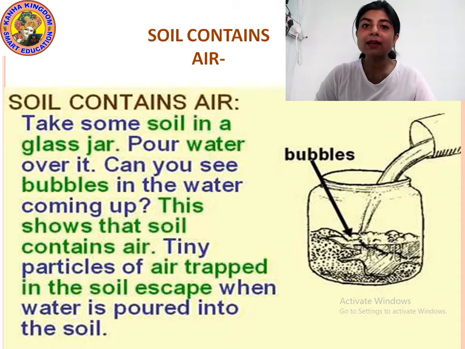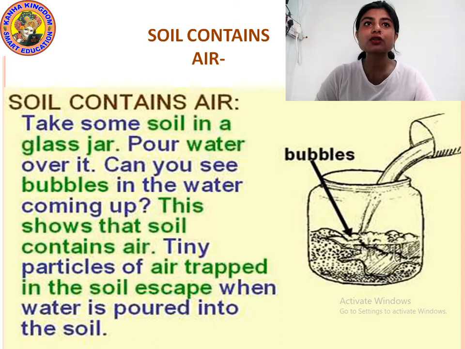Okay. Like soil contains water, soil also contains air. That is why plants grow in soil. Without air and water, how will a plant grow? Because a plant is a living thing. Yes or no? And every living thing needs air and water to live. Okay. We proved that soil contains water. And here there is another experiment which proves that soil contains air.